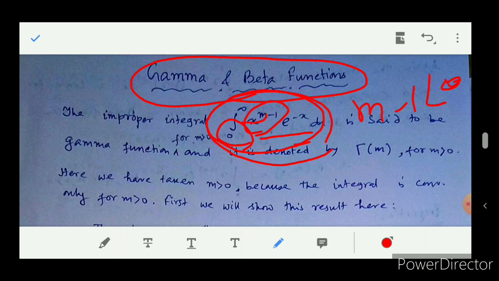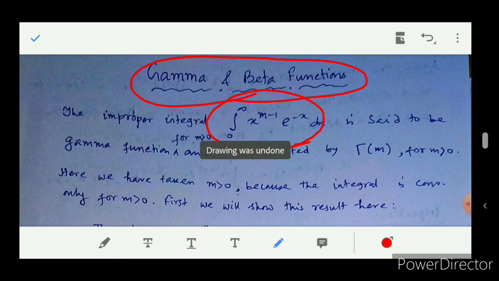Also, an infinity is present in the upper limit of the integral, therefore it is also an improper integral of the first type. Therefore this integral is an improper integral of the second type when m minus 1 is less than 0, that is for m less than 1, and it is also an improper integral of the first type, since infinity is present in the limit of the integral. Okay, so first we discuss when this integral is convergent.